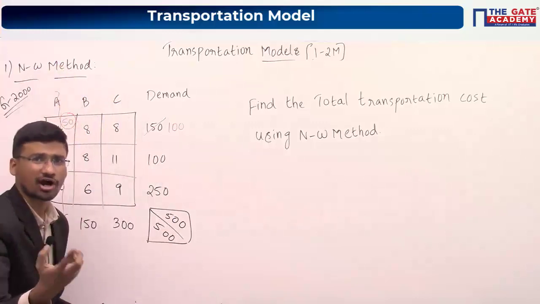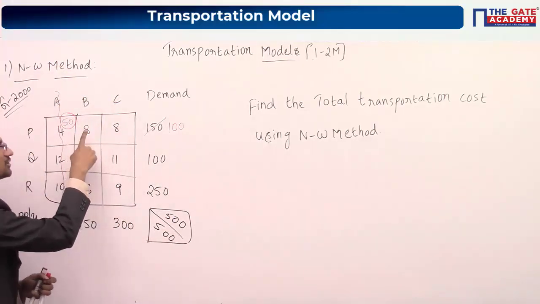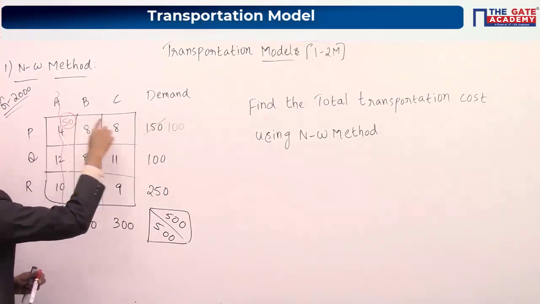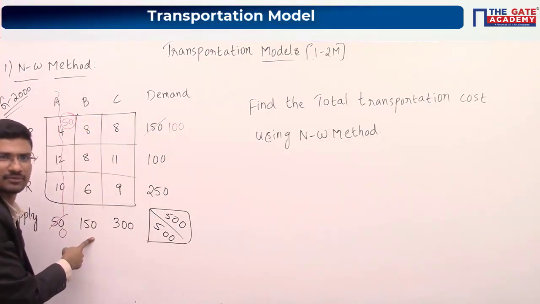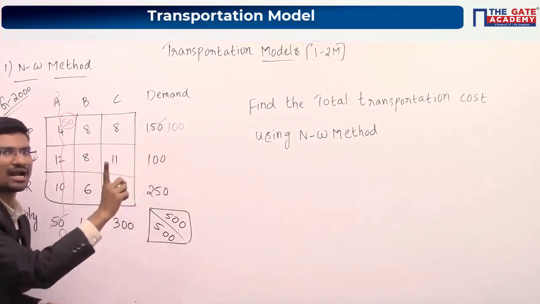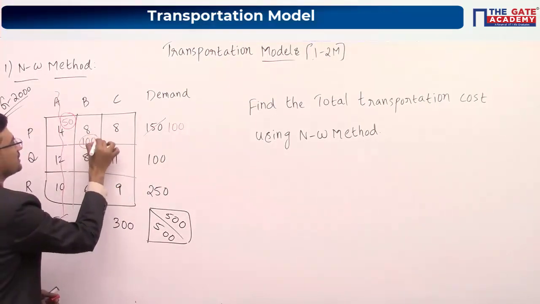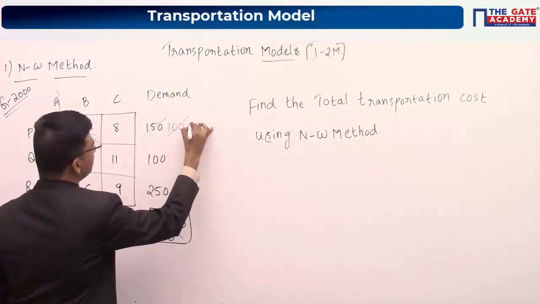Go to the northwest corner cell, which is this one. Here you have to allocate. Here you have a demand of 100 units, and B can supply 150 units, but the demand is only 100 units. That means you have to allocate only 100 units here. So now this will become 50 and this will become 0.